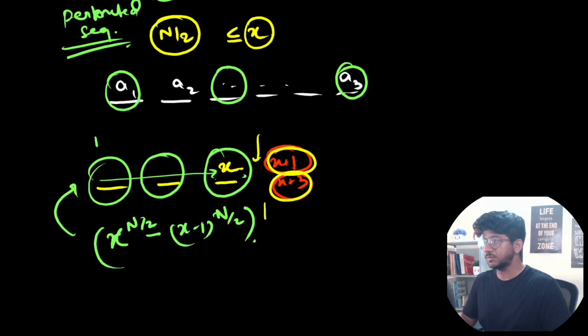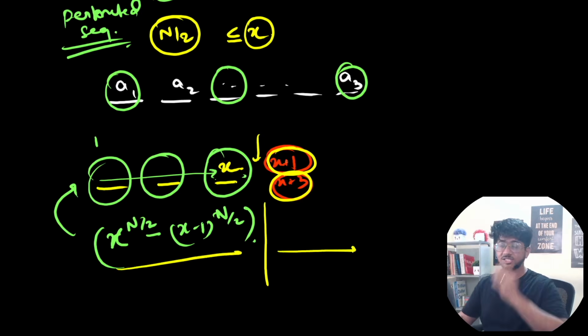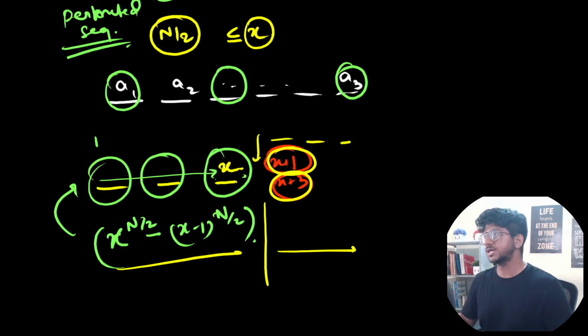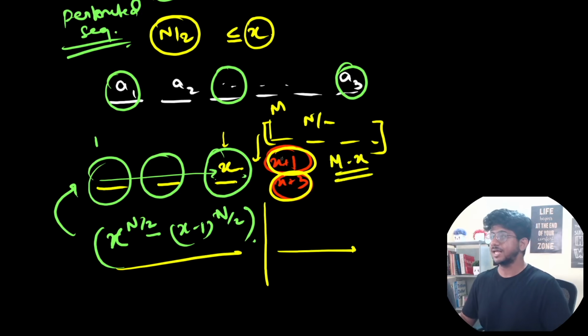So essentially, you can combine this side with any of the things that you place over here, which starts at x plus 1. So how many positions are there? Again, n by 2. How many color options do you have? You had m different options, numbers over here. This was x. This is x. And this can take colors or numbers in the range m minus x. And these are the values that it ends at. So the range is actually nothing but m minus x different colors, and it is going to end over here.